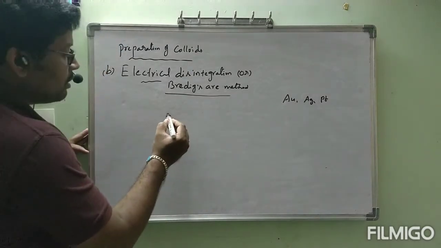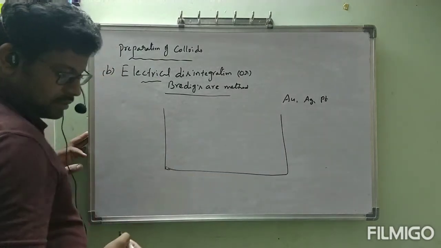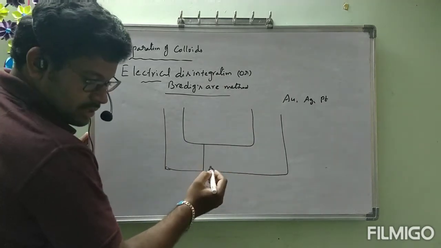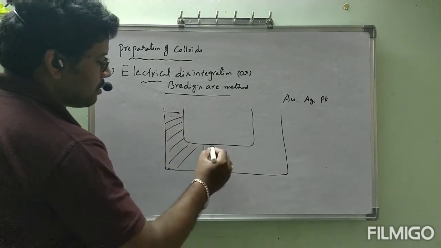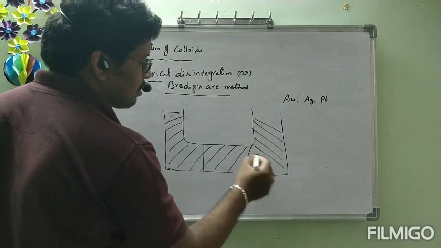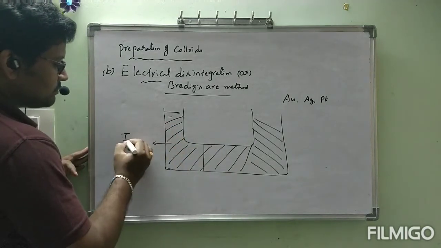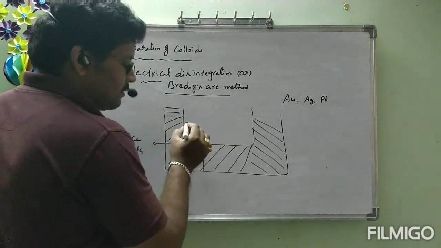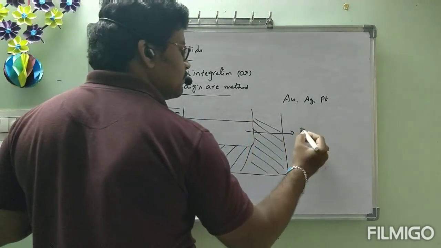Let us see here. This is the equipment we have, in which this is the ice bath. This full lined region is the ice bath. Here we are going to take the dispersion medium.